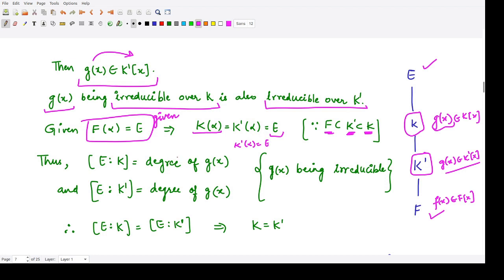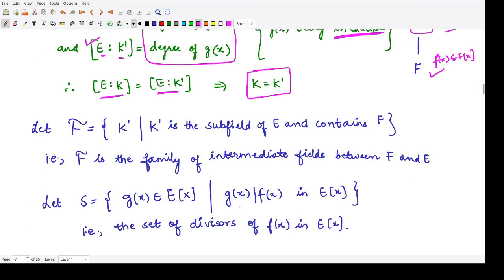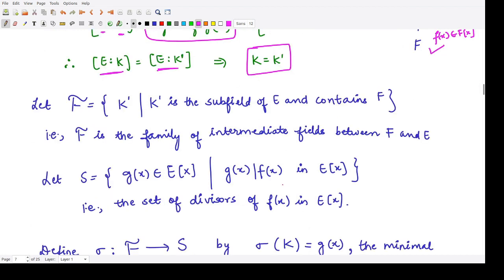Now because g of x is the irreducible or minimal polynomial in k as well as in k dash, we can calculate the degree of the extension field e over k and e over k dash, and both of these would be equal to the degree of g of x because it is the minimal polynomial. We don't know yet what the degree is, but we surely can say these two would be equal. If the degrees are equal, that means the fields k and k dash would be equal.